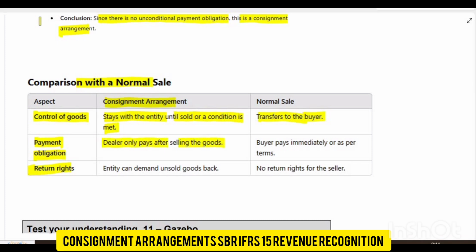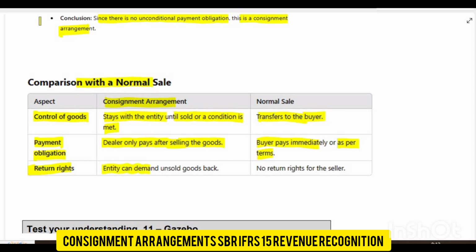So the dealer to whom you are giving your goods or inventory will only pay once the goods are sold to the end consumer. So the dealer can only pay after selling the goods. While in a normal sale, the buyer pays immediately as per the terms, or maybe there are some credit terms. So definitely they will pay, but there is a payment obligation for the normal sale, and there is no payment obligation for the consignment arrangement.